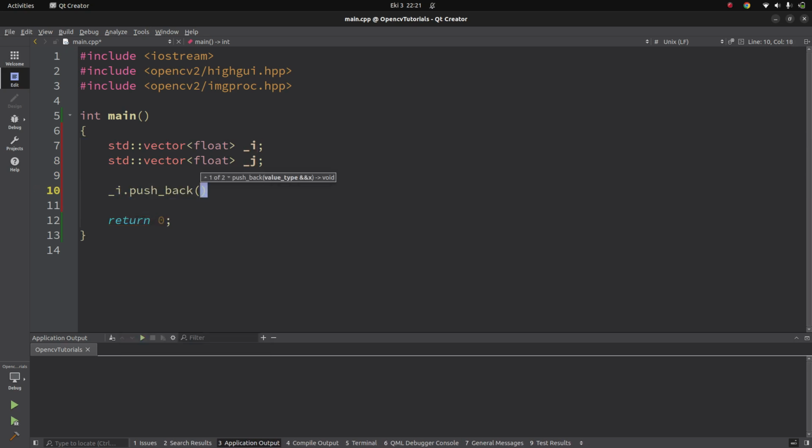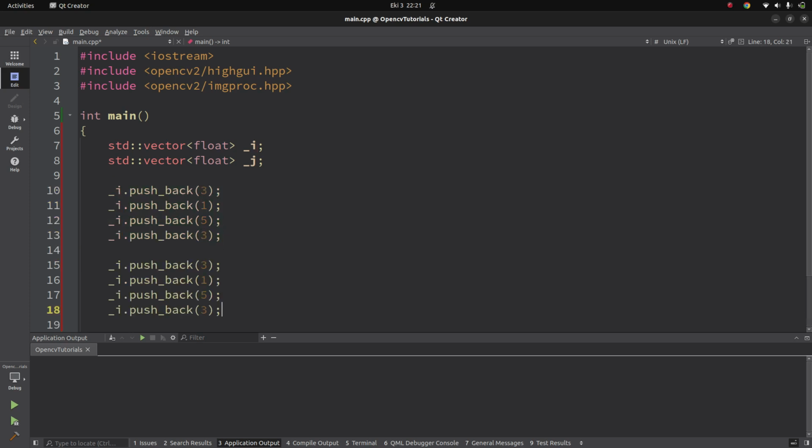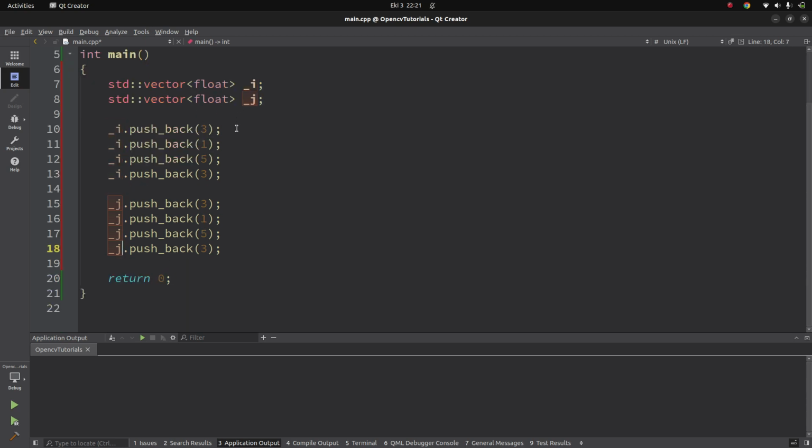Let's say 1, 3, and 4 numbers is enough for starting. Similarly we apply for j. So we get two vectors for our magnitude inputs: 3 and 4, 1 and 1, 5 and 5.